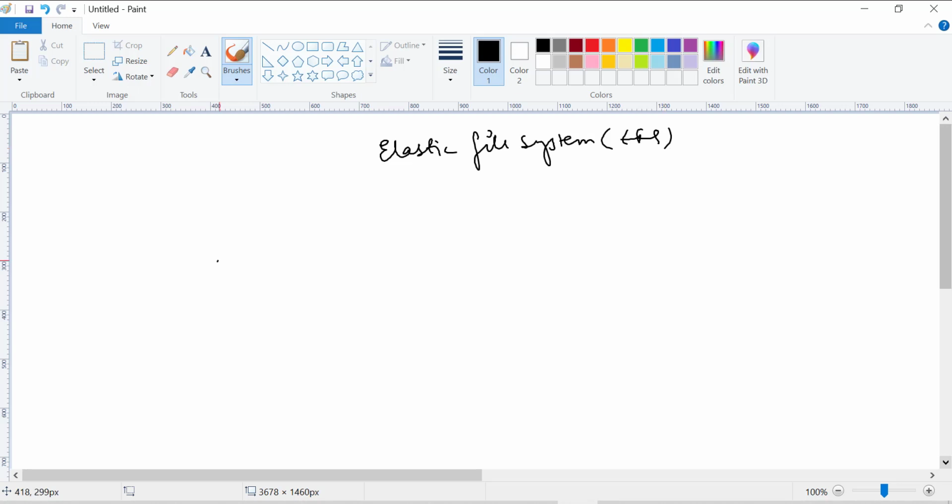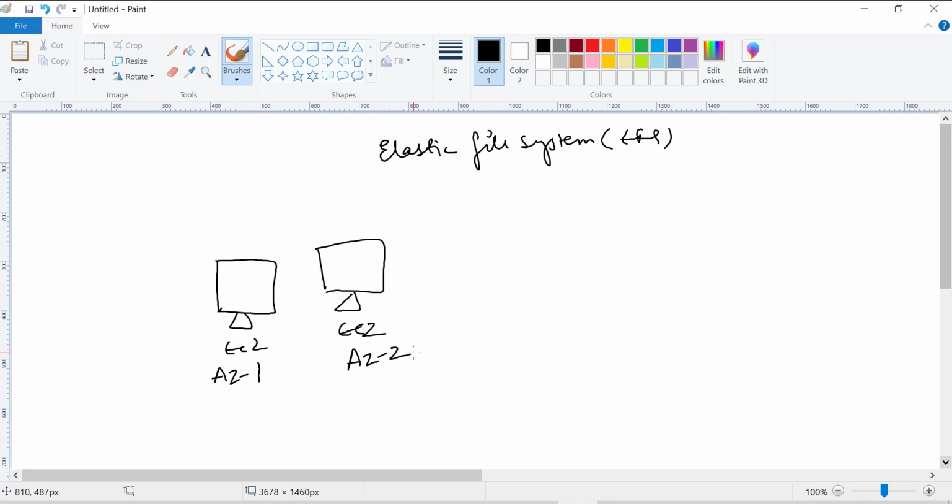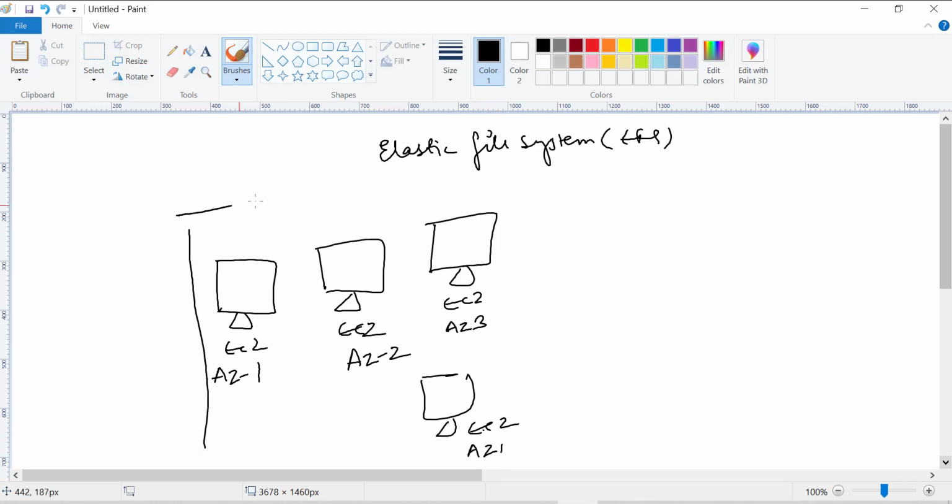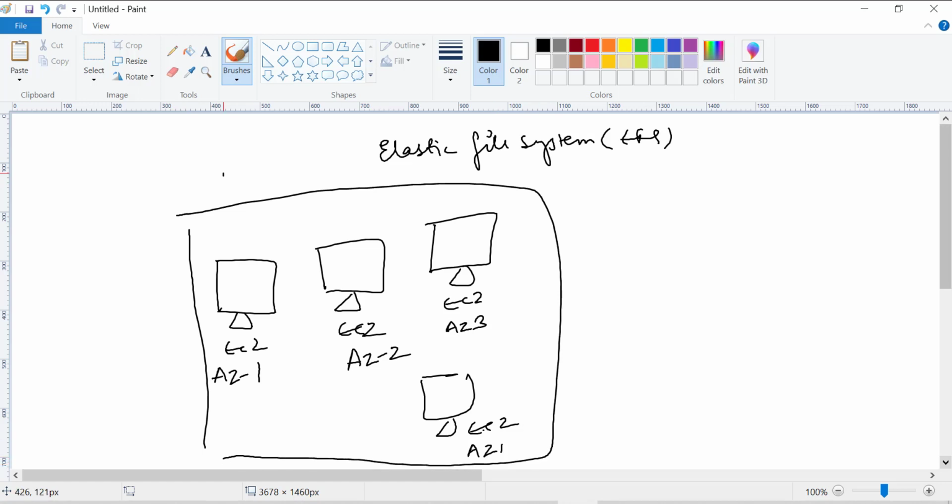For example, let's say you have multiple EC2s. This one is available in availability zone 1, this one in availability zone 2, and there is a third one available in availability zone 3. There are many like this, again an EC2 in availability zone 1. All of these are EC2s in a particular region.